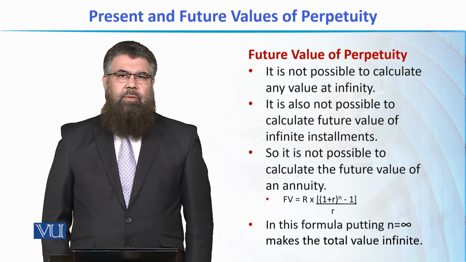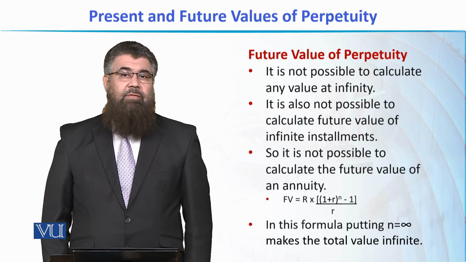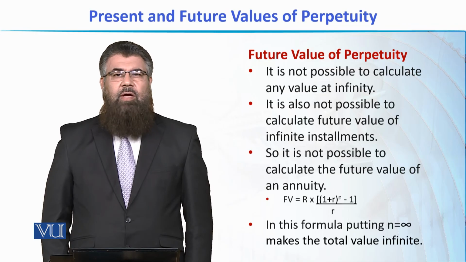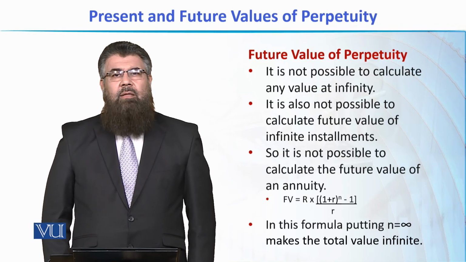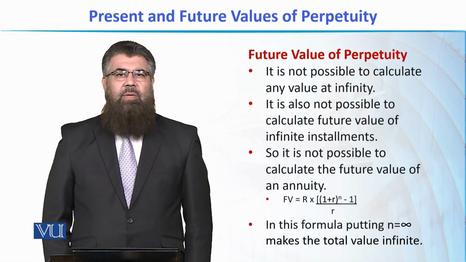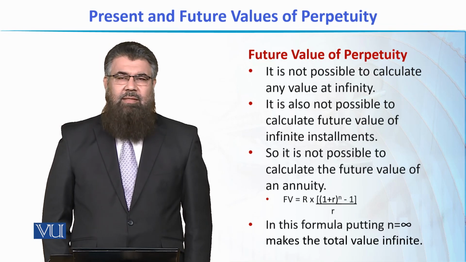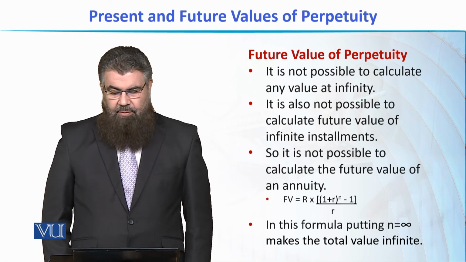It is not possible to calculate the future value of perpetuity because this value will be at infinity. Or in other words, if we are trying to calculate the future value, we have to calculate the value of infinite number of installments. And we know that the infinity value cannot be calculated. That is why it is called infinity. यानी हम ना तो infinite number installments की value future में निकाल सकते हैं और ना ही infinity पर किसी value को जान सकते हैं. So, theoretically and practically it is not possible to calculate the future value of a perpetuity.